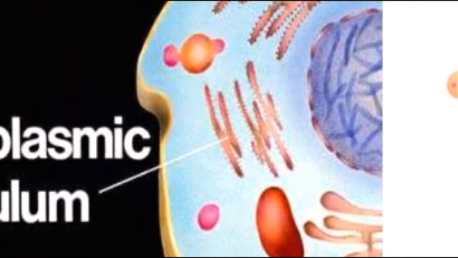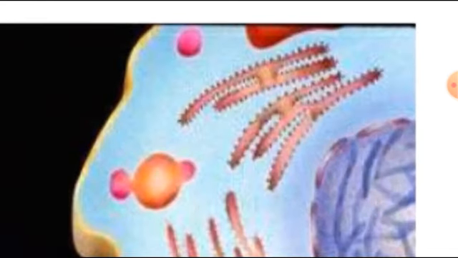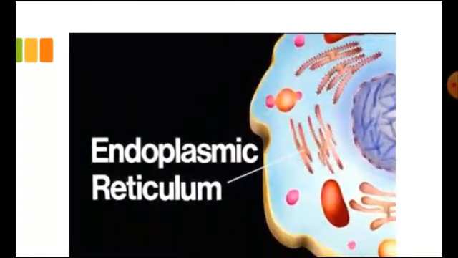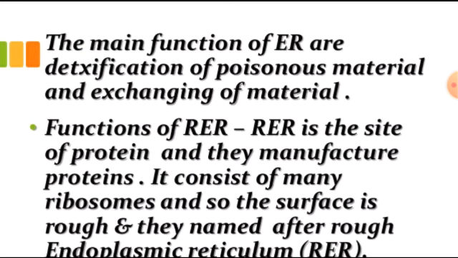Those endoplasmic reticulum that have ribosomes on their surface are known as rough endoplasmic reticulum. And those that do not have any ribosomes on them are known as smooth endoplasmic reticulum. So there are a total of two types of endoplasmic reticulum. What are the main functions that the endoplasmic reticulum performs? There are a few important functions that the endoplasmic reticulum performs.